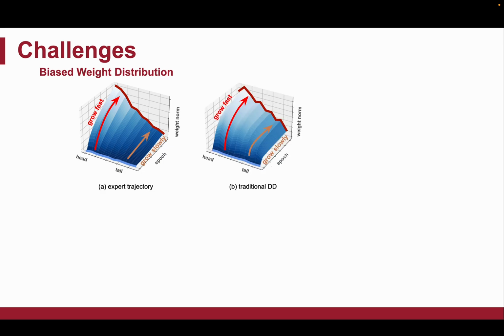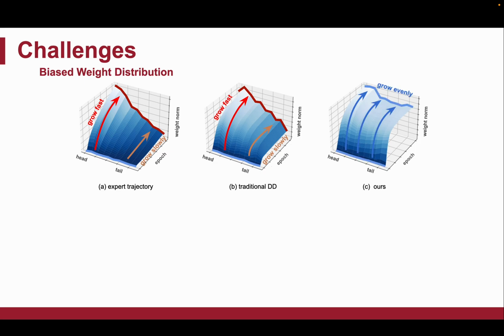When applying traditional dataset distillation directly, the student model shows a similar imbalance. In contrast, the student model trained on our method exhibits a more balanced weight growth, leading to better performance on tail classes and overall improvement.